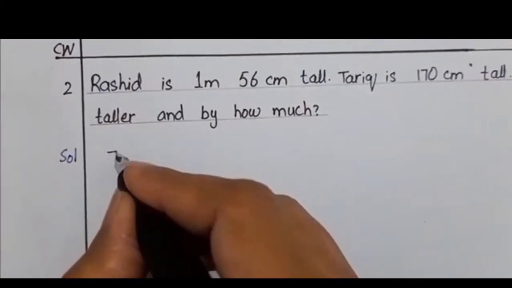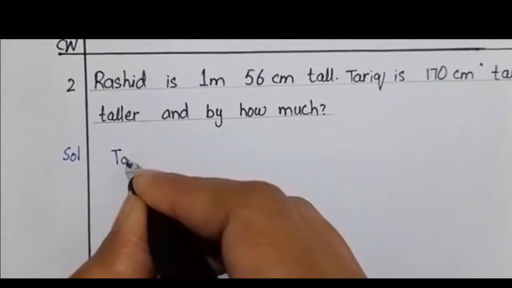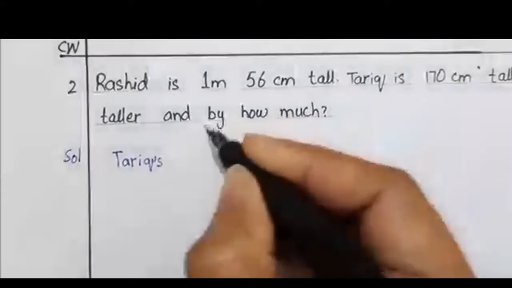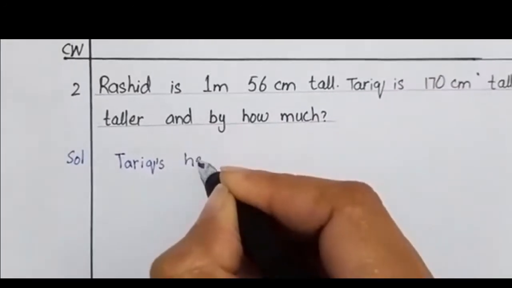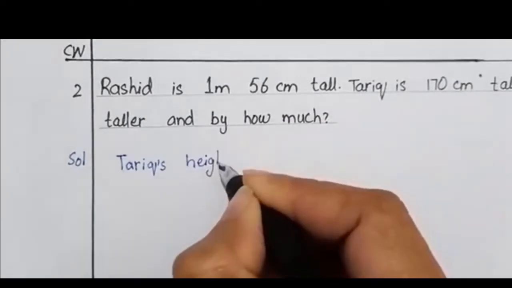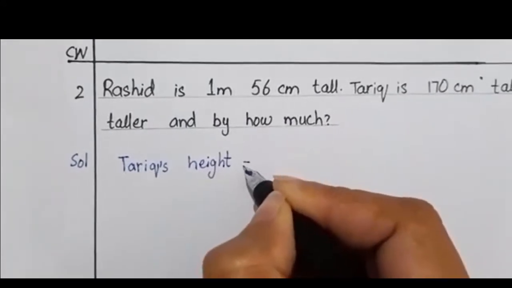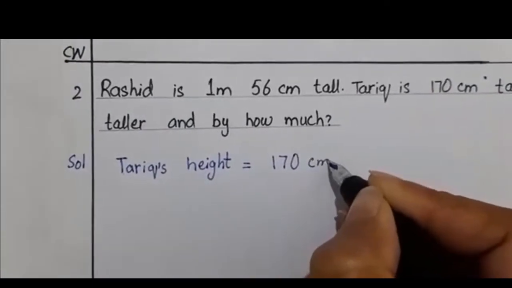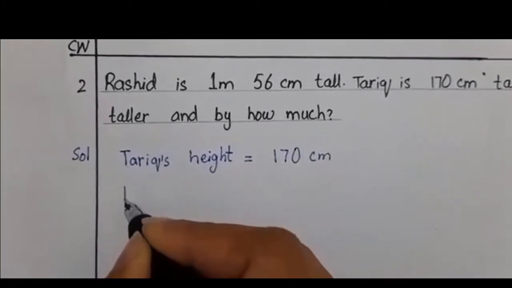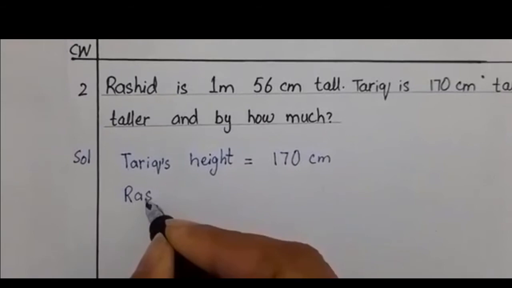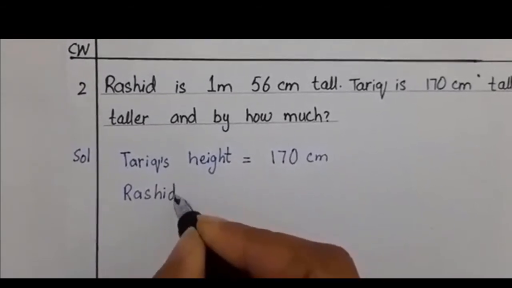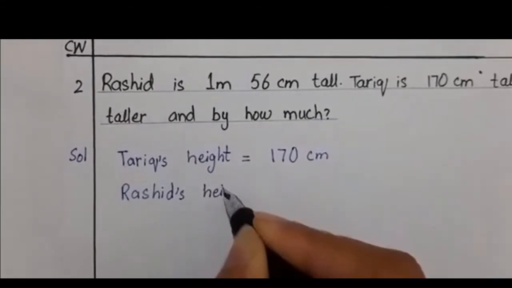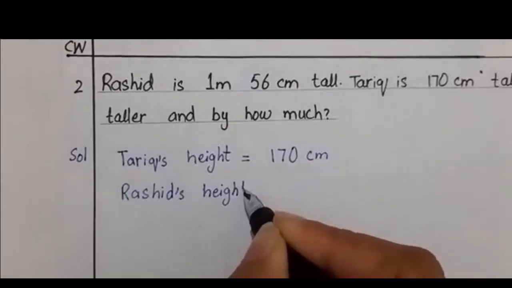We will write in the solution Tariq's height, T-A-R-I-Q apostrophe S, Tariq's height, H-E-I-G-H-T, height equals to 170 centimeters. Okay, boys. Now, whose height? Rashid. R-A-S-H-I-D. Rashid's height. H-E-I-G-H-T.